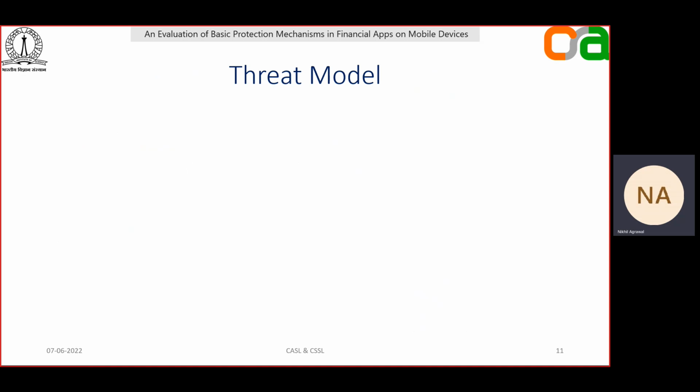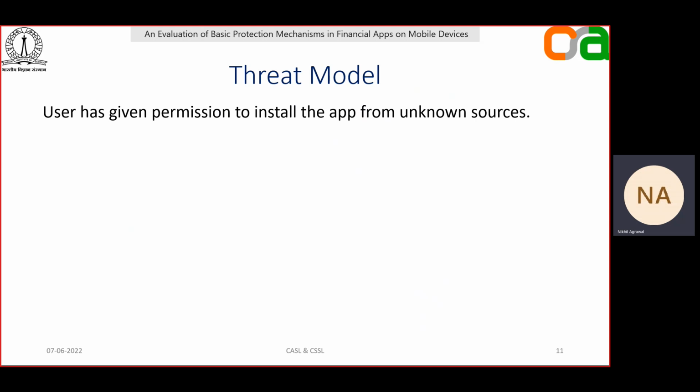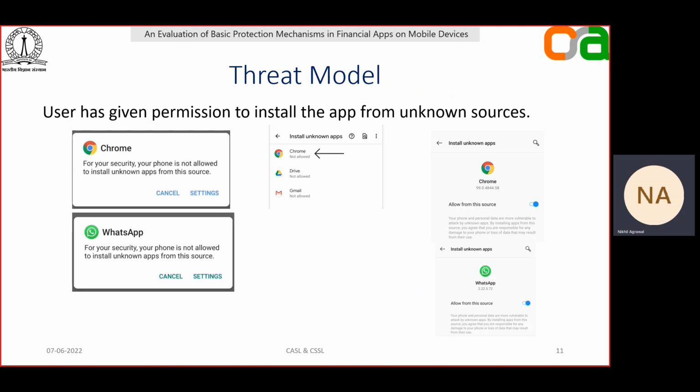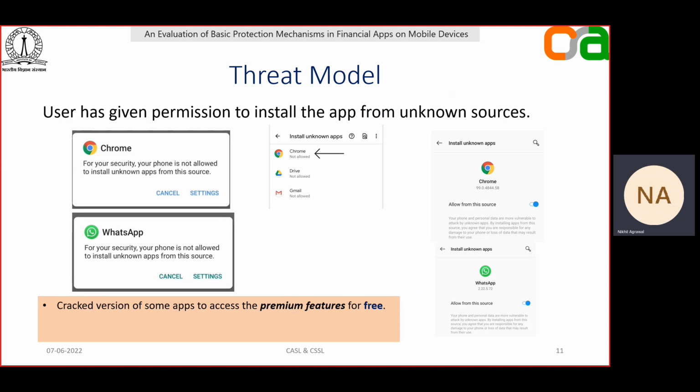I would like to discuss the threat model. We believe that the user has given the permission to install the app from unknown sources, as by default, Android doesn't allow users to install apps from sources other than Google Play. We believe that this assumption is reasonable because there was a report which says that 30% of the app installation in India is happening from a file transfer app like SHAREit.